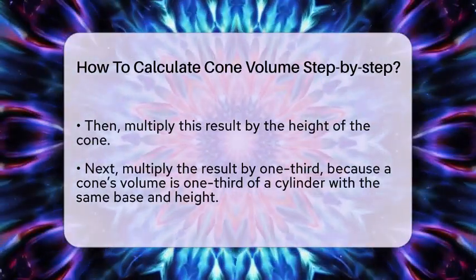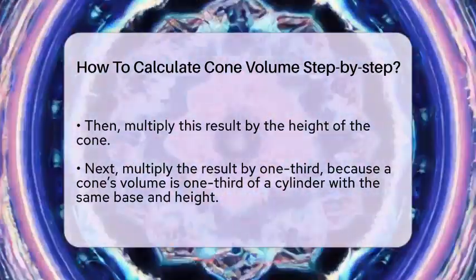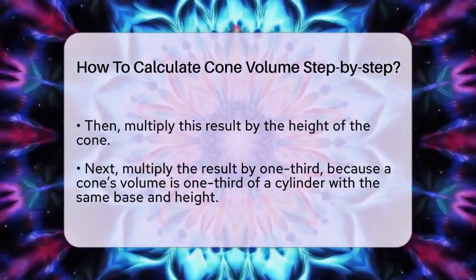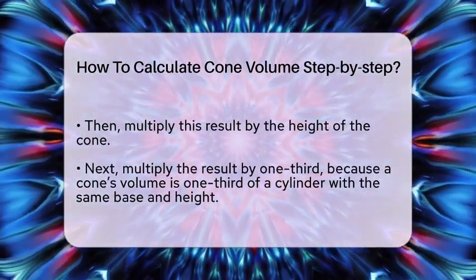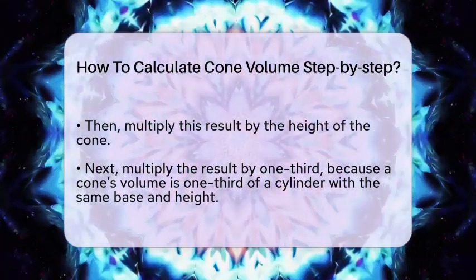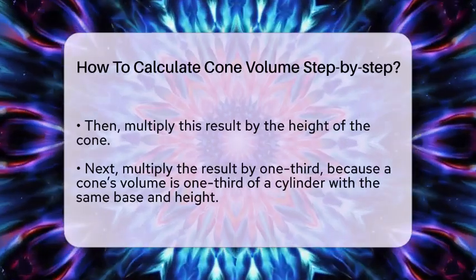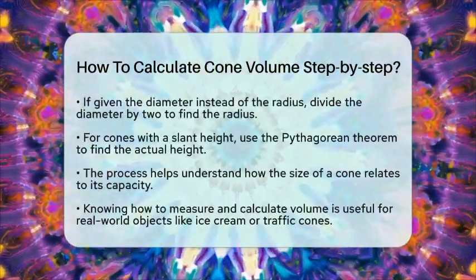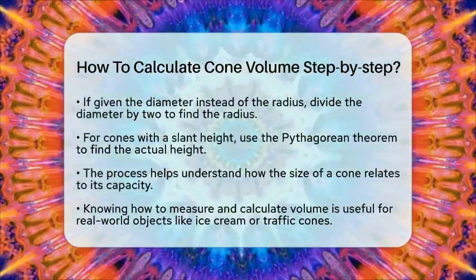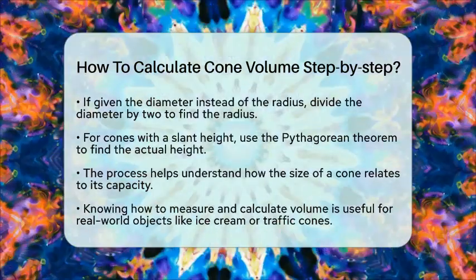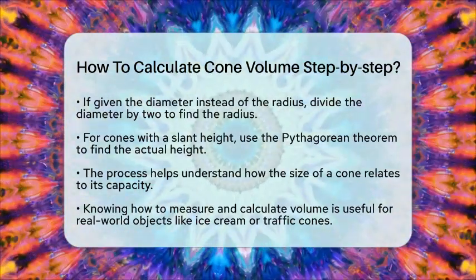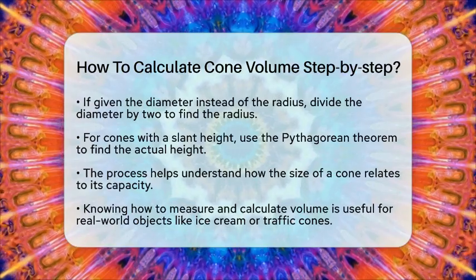If you know the diameter instead of the radius, just divide the diameter by 2 to get the radius before starting. Remember, this formula works best for right circular cones, where the apex is directly above the center of the base. If you only know the slant height, you can find the height using the Pythagorean theorem, which involves the slant height, radius, and height.